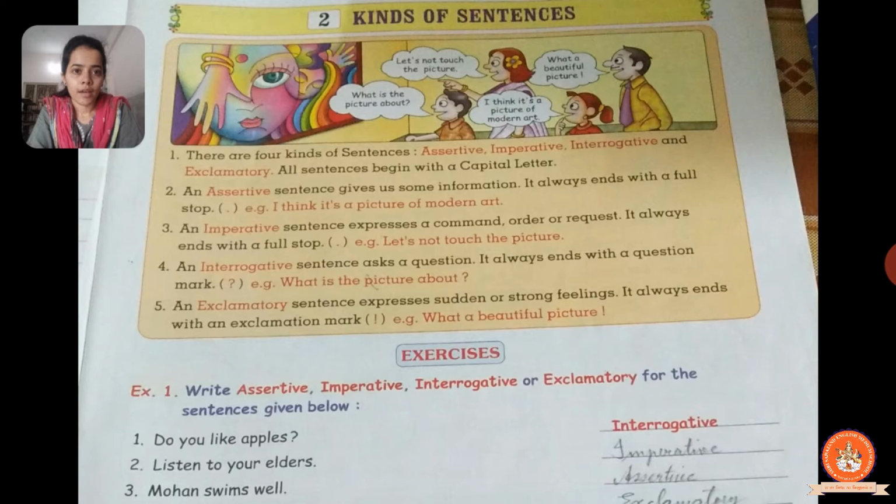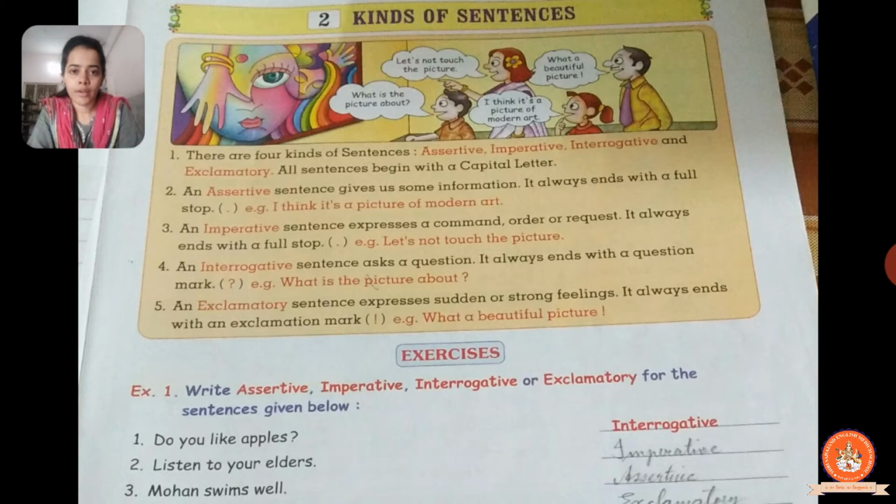Then coming to the third point: an imperative sentence expresses a command, order or request. It always ends with a full stop. An imperative sentence expresses a command, or you are requesting someone or ordering someone to do something. Now see the example given over here: Let's not touch the picture.